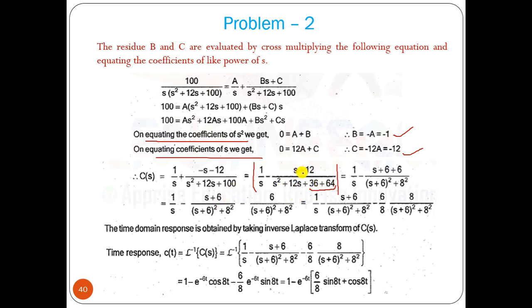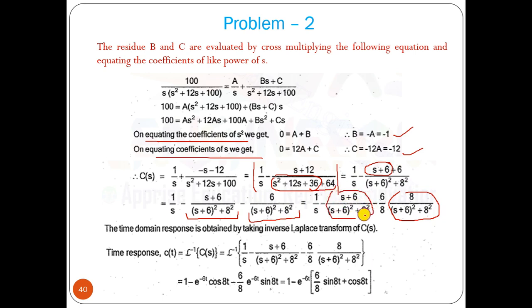Here it is s plus 6, so it will be s plus 6 whole square. From that we can get the s plus 6 term. Here we have 8 square. So this one we can take as one function, and 6 by this we can take as another function. Now this should be 8, the omega, by that factor, so we have to multiply by 8 and divide by 8. So we get this factor and this factor.